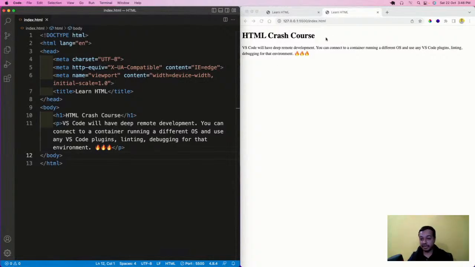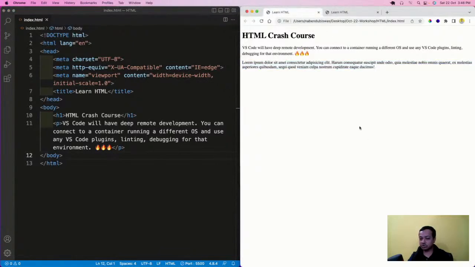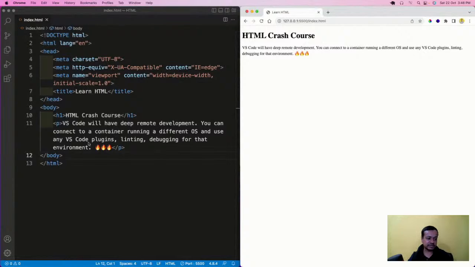But if I go back to the other one, it doesn't auto refresh, so I have to do the refresh manually. So we're not going to use it like this. We're going to use it with live server so that I don't have to refresh every time.